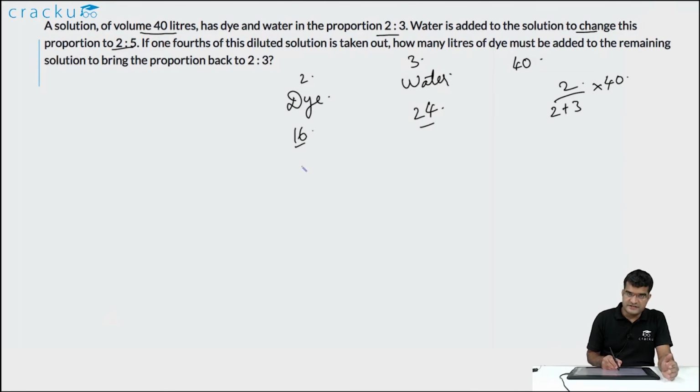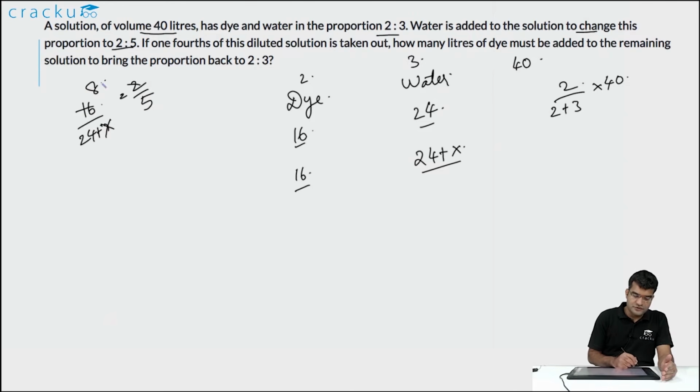Now after some water is added, let us assume that x liters of water are added. Dye remains the same, it will be 16, and water becomes 24 plus x. But now 16 is to 24 plus x is 2 by 5, because that is the new ratio.